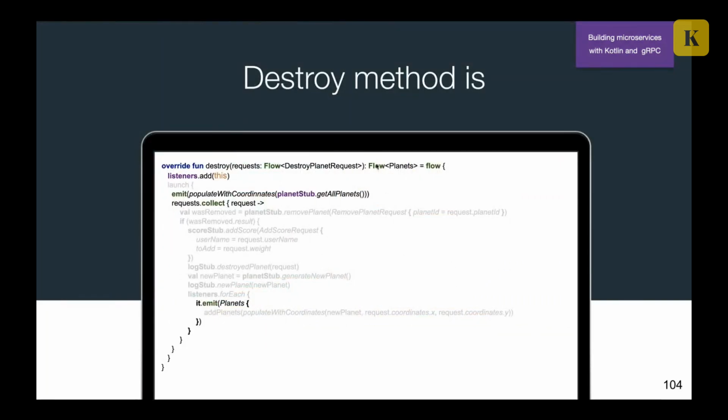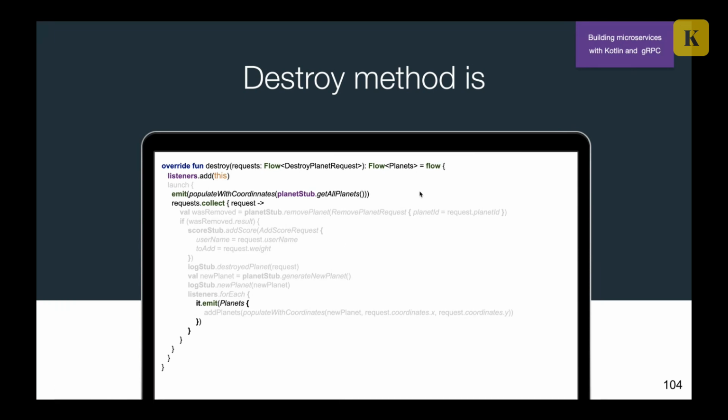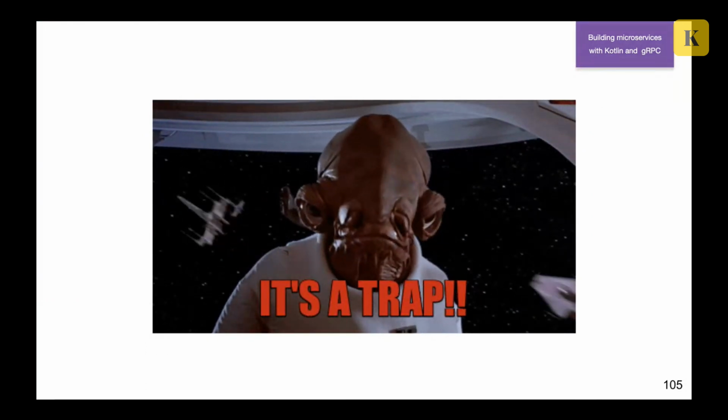So what changed? There are a few things. We have flows instead of channels, which is the more correct way to work with coroutines. And that's why we add this, not channel. And what do we do? Emit and collect. So these are the few things that changed when I used this library for the first time. And then I compiled it and found that it's a trap.